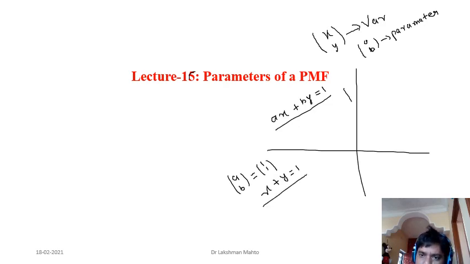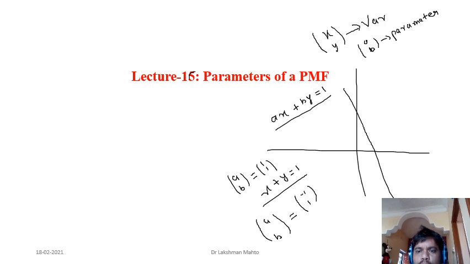That means it is talking about this line. If you change your parameter, you get another line. So if you take ab, take something like 1, minus 1, or minus 1, 1. Anything you can take. Take it this way: minus 1, 1.